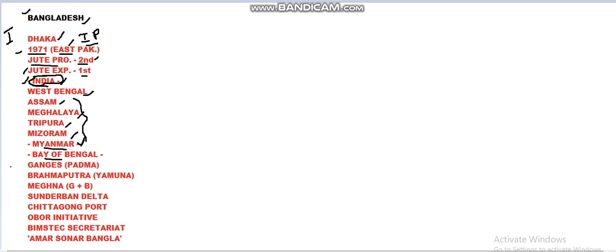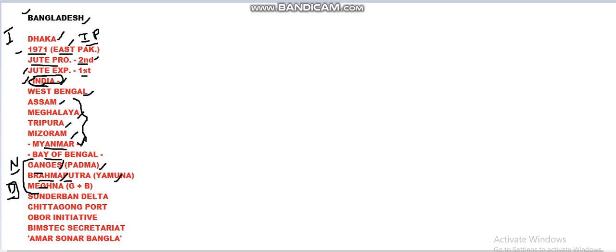Bangladesh is famously known as the nation of rivers. It has three important rivers. Bangladesh is a delta region, a large delta formed in this country, and this delta is formed by three major rivers: the Ganges, Brahmaputra and Meghna. What we call the Ganges in India is called Padma in Bangladesh. River Padma is nothing but the Ganga river of India. And river Brahmaputra in India is called Yamuna river in Bangladesh.